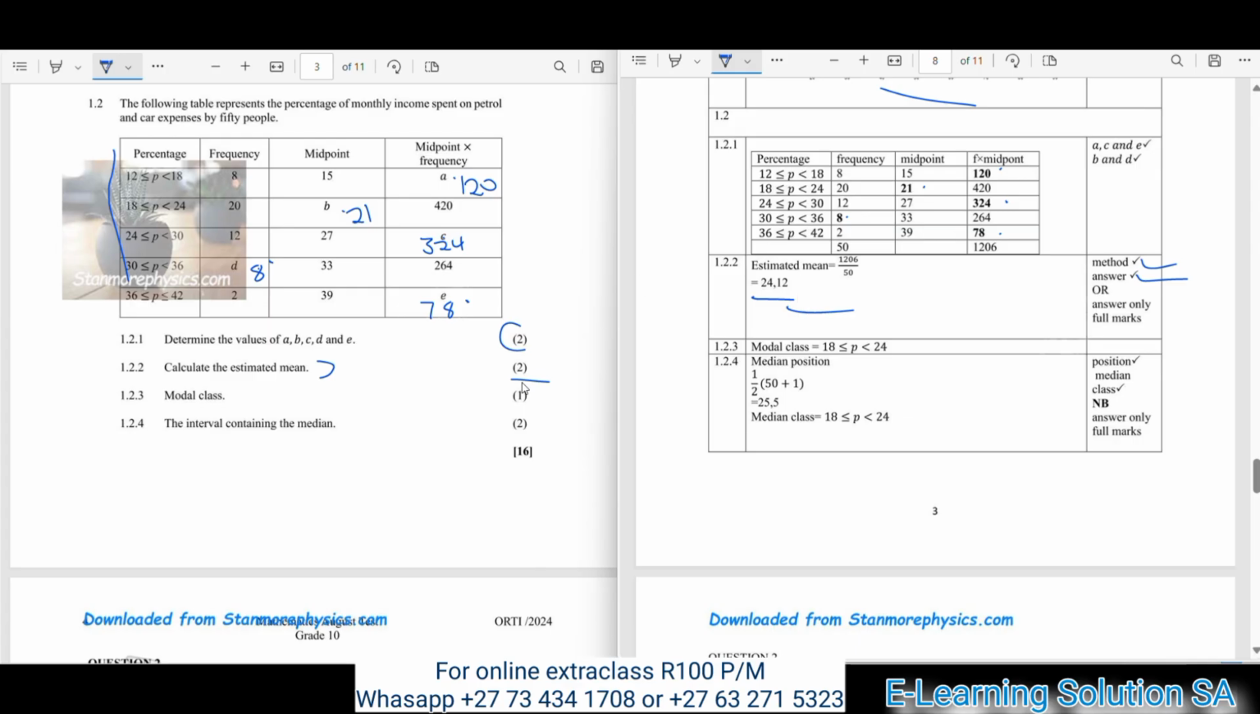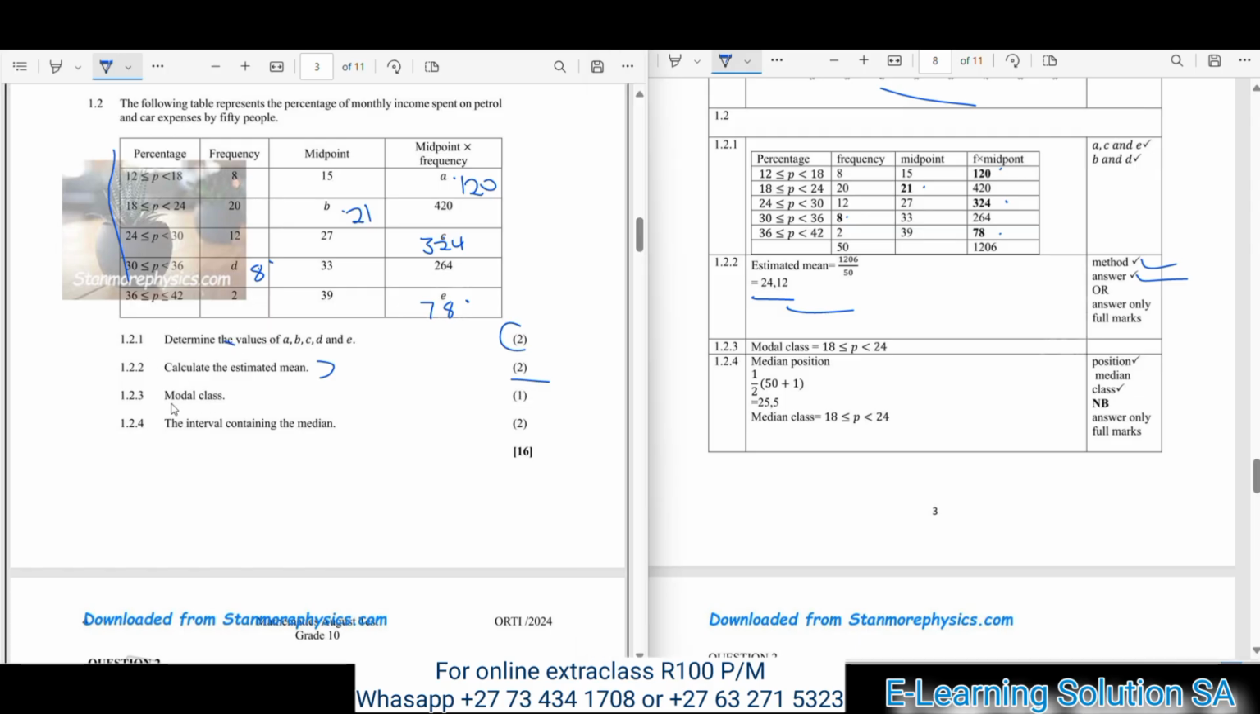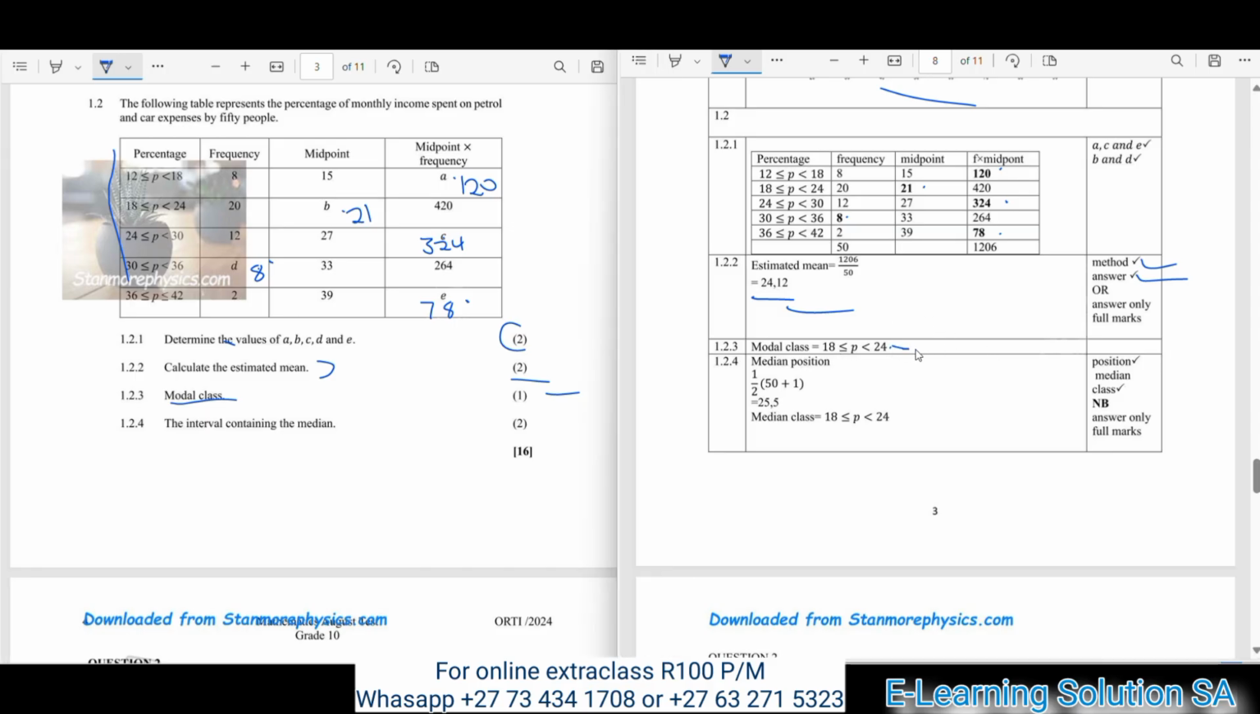Now let's move over to question 1.2.3. You have to find the modal class for 1 mark. That's our answer, and you get 1 mark for this answer. Make sure that you get it correct, and you must also know the correct formula for this so that you can get all of these, guys.